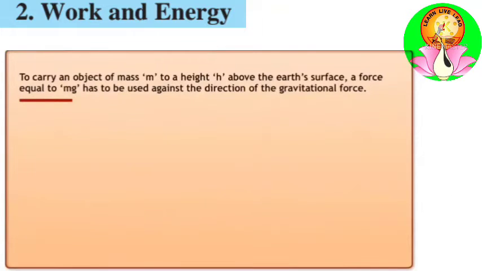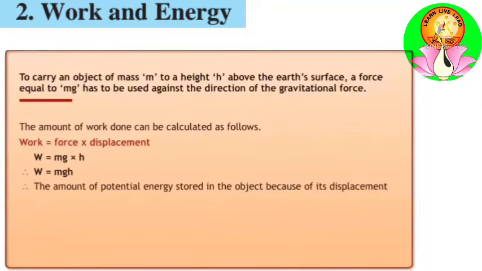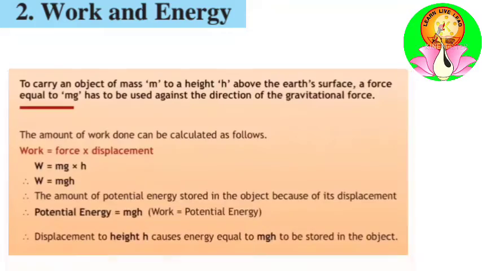Expression for potential energy. To carry an object of mass m to a height h above the earth's surface, a force equal to m into g has to be used against the direction of gravitational force. The amount of work done can be calculated as work is equal to force into displacement. That is, work is equal to mg into h. So work is equal to mgh. Therefore, the amount of potential energy stored in an object because of its displacement is equal to mgh. Hence we say displacement to height h causes energy equal to mgh to be stored in an object.